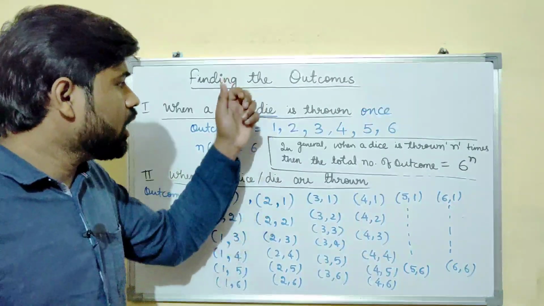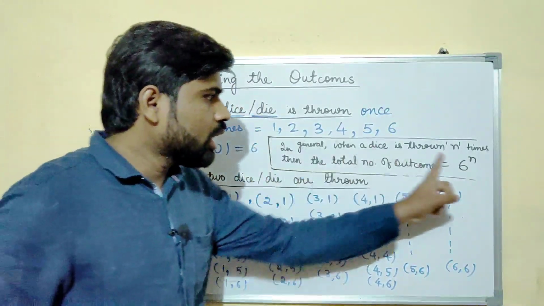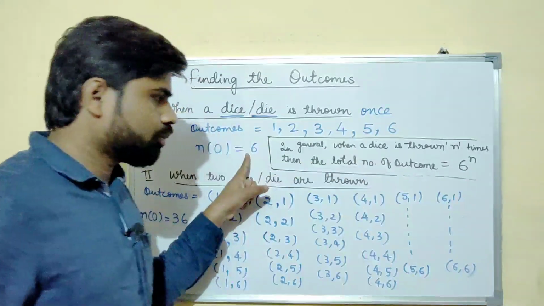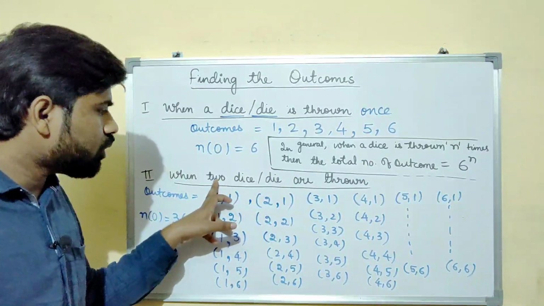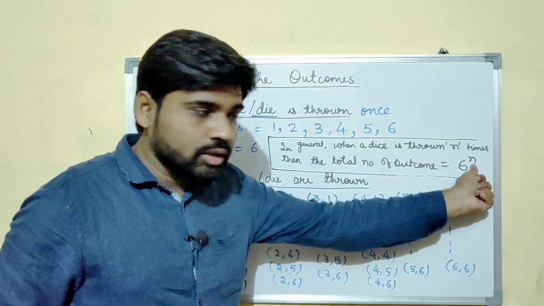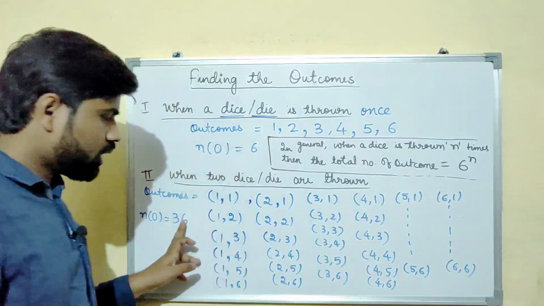Check it for yourself. When the dice is thrown once, the value of n will be 1, that means 6 to the power 1, which is 6. When the dice is thrown twice or 2 dice are thrown, the value of n will be 2, so 6 to the power 2 will be 36.